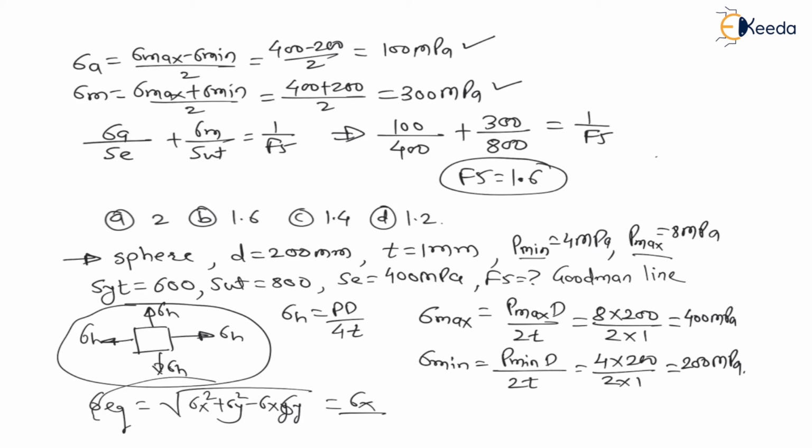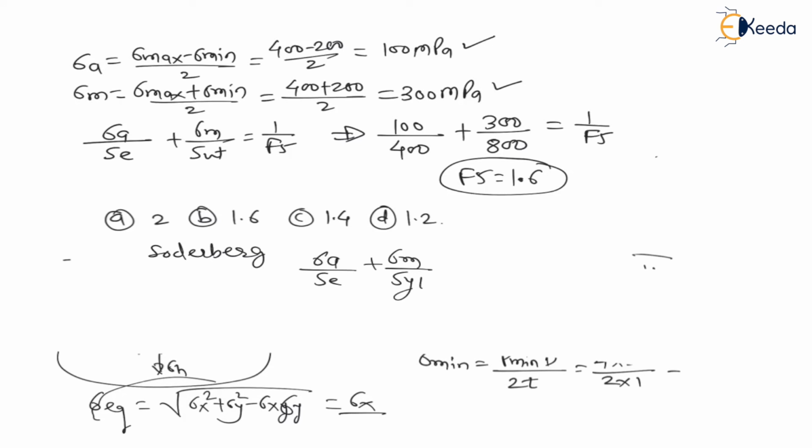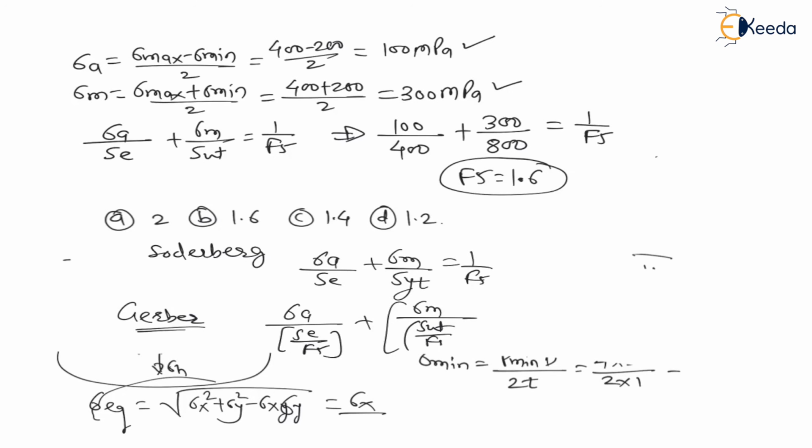Now if you use Soderberg theory, as per the Soderberg criteria, the Soderberg line, what is the formula? Sigma A divided by SE plus sigma M divided by SYT is equal to 1 upon factor of safety. And as per the Gerber parabola, the formula is sigma A divided by SE by factor of safety plus sigma M divided by SUT by factor of safety, whole square, is equal to 1. This is as per the Gerber parabola.